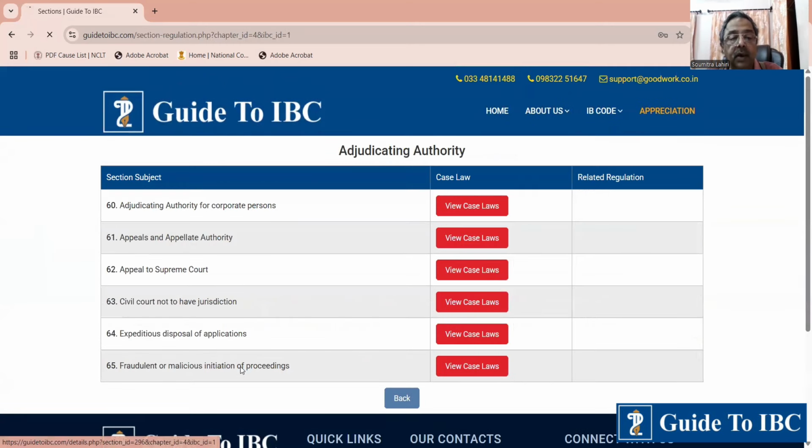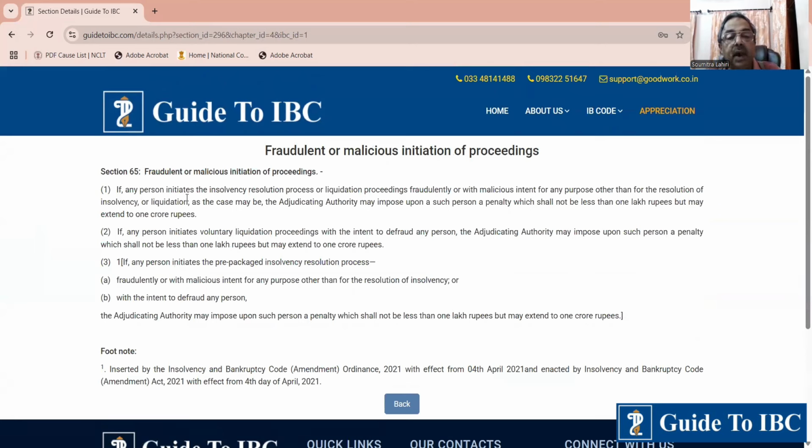Let us go and see what section 65 is. If any person initiates the insolvency, it is concerning the person who has initiated. In section 65, you can deal with that person only if they have done something malicious, having instituted CIRP proceedings with malicious intent, for purposes other than insolvency of the company. But you cannot bring in someone else. You cannot say the promoter has done it or friends have done it. No. It's only pertaining to the person who has initiated the process. Other than that, it is not.